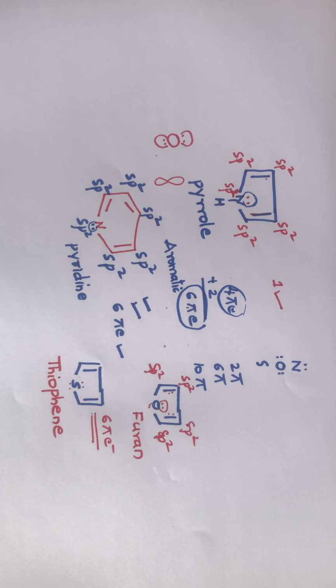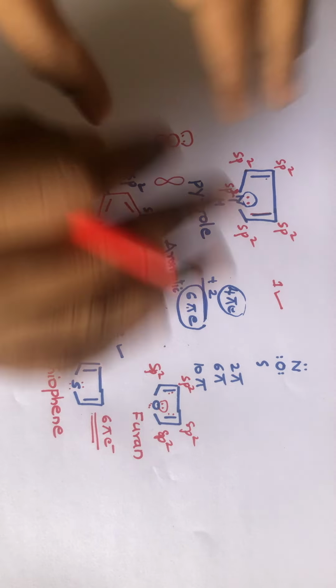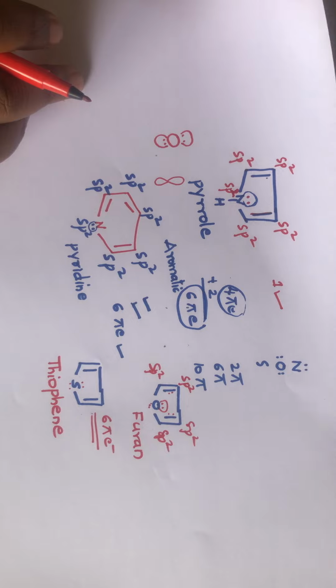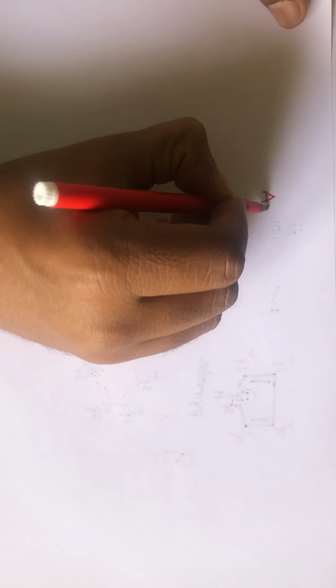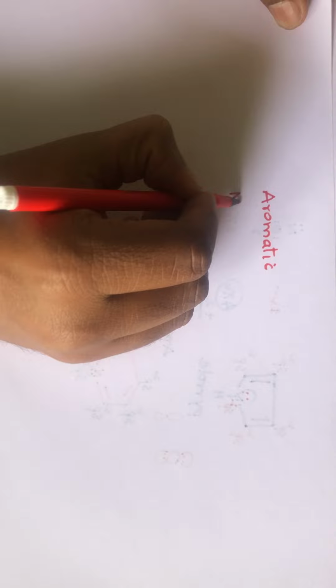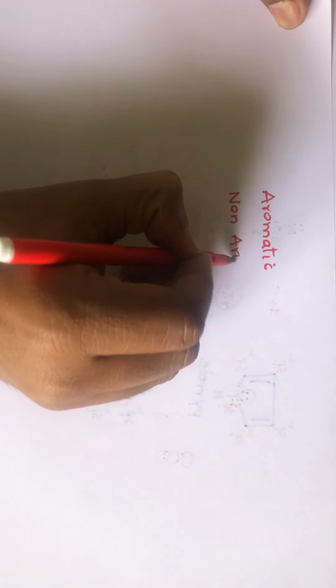Hope you are getting these things. Based on this, the molecules can be classified into aromatic and non-aromatic compounds.